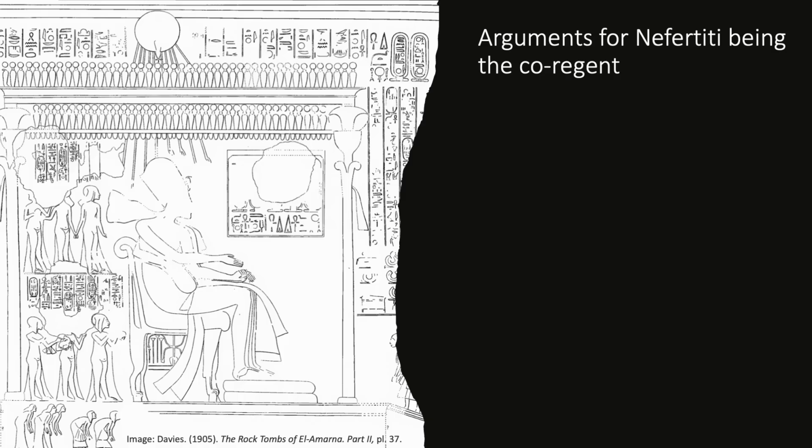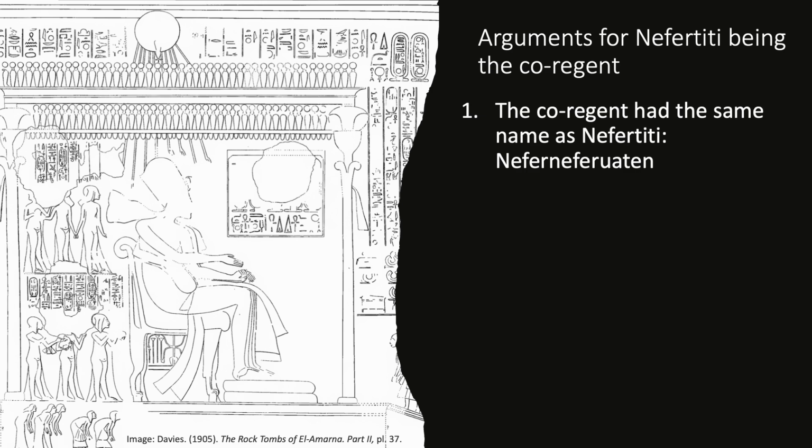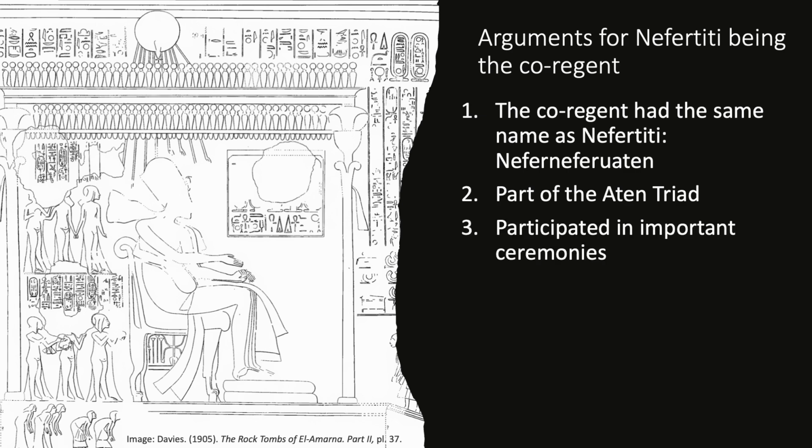So with all these conflicting theories and evidence, was there a co-regency during the Amarna period between Akhenaten and Nefertiti? The arguments for Nefertiti being the co-regent are based on a few key facts, a lot of which we have already covered in our lecture on the role of Nefertiti. The first key point is that the co-regent had the same name as Nefertiti, Nefer-Neferu-Aten. The second key point is that in the Amarna theology, Nefertiti held a prominent role, being one of the Aten triad, and thus she held significant power.